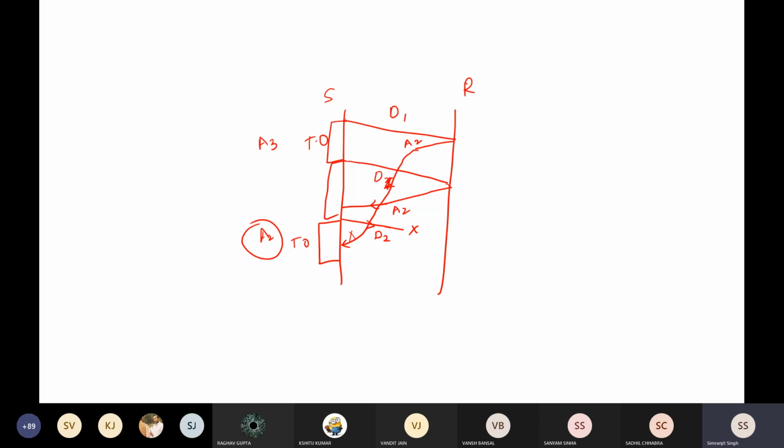After the timeout, because the packet is lost on the way, the sender will again send the packet, that is D2. So keep in mind that when we assign a sequence number, if the sequence number assigned to data is D1, the acknowledgement number for this data will be A2. So it is always plus one.